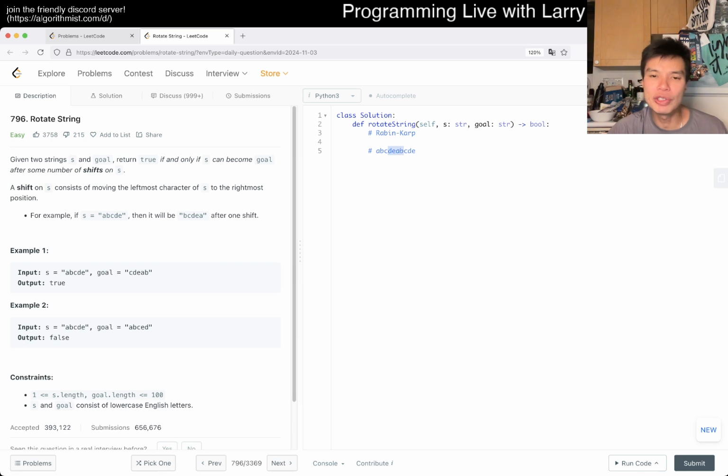In any case, if you construct a suffix array from this, and a suffix array can be constructed hypothetically in O of N time and O of N space, then on this suffix array, it would look something like this.